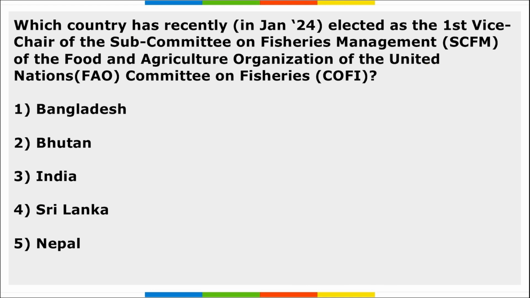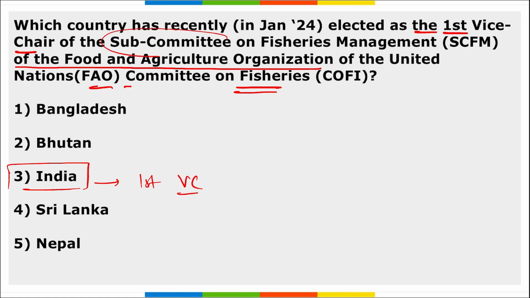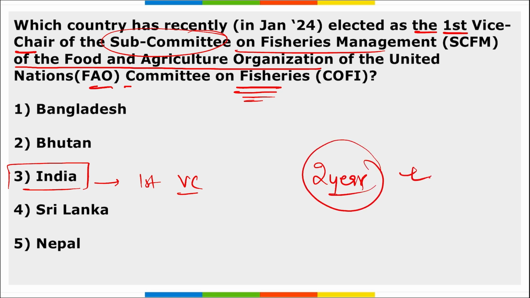Next, which country has recently been elected as the first vice chair of the SCM of the Food and Agriculture Organization of UN Committee on Fisheries? So which country is it? It is India. India has been elected as the first vice chair of the Subcommittee on Fisheries Management of the FAO of UN Committee on Fisheries, for a term of 2 years. Correct? The Indian delegation was led by J. Balaji. Mark this also.